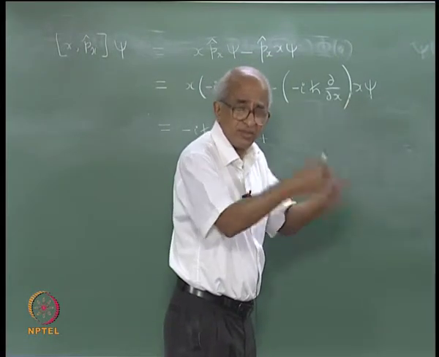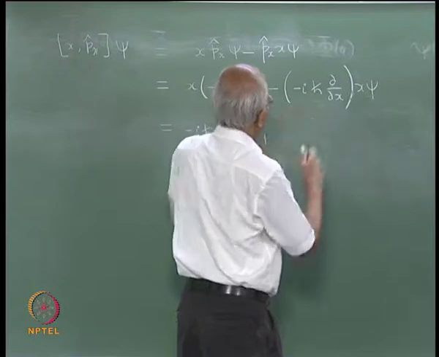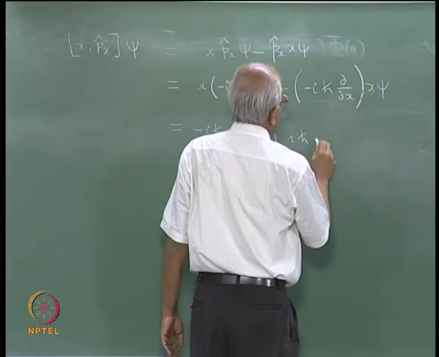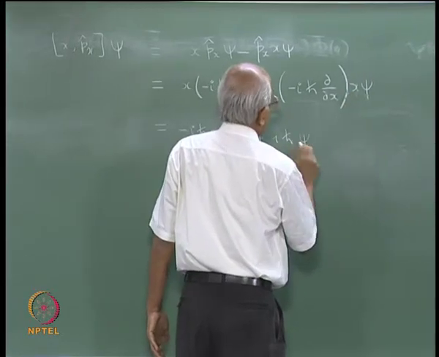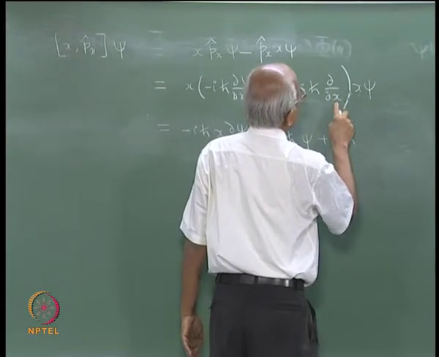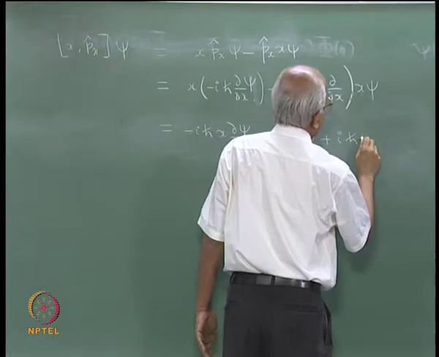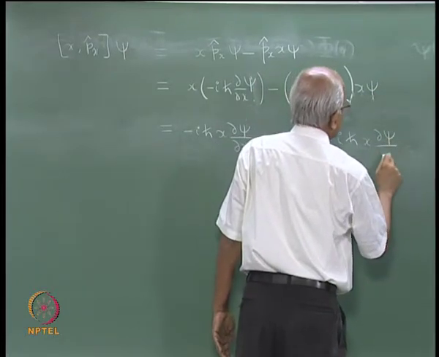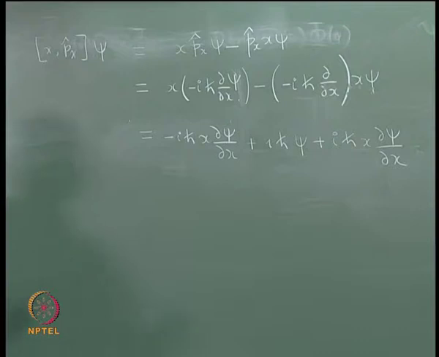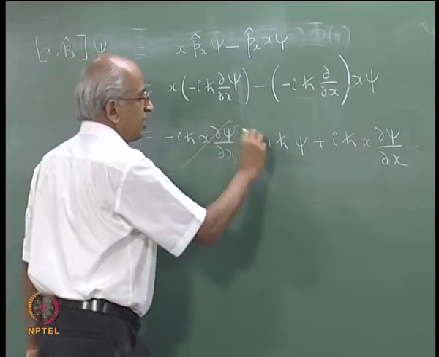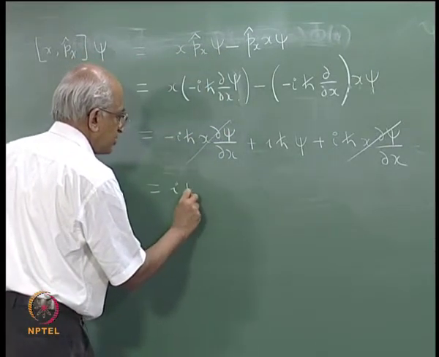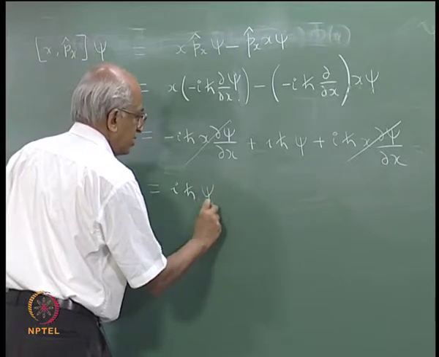Naturally, you are going to get the following. You are going to get plus I h cross dou by dou x will operate upon x. So, the answer will be just psi, and you will have plus I h cross dou by dou x will operate upon psi, and the answer will be x into dou psi by dou x. And you can see that the first and the last term, these two terms cancel nicely, and hence the result is just I h cross into psi.